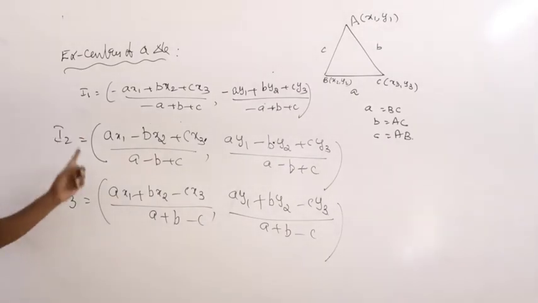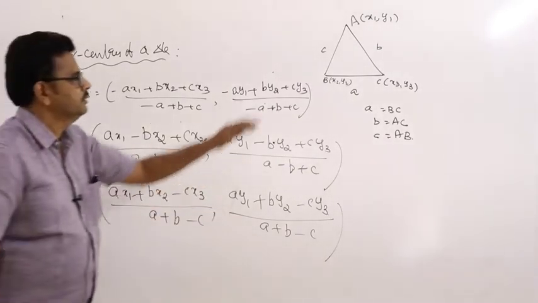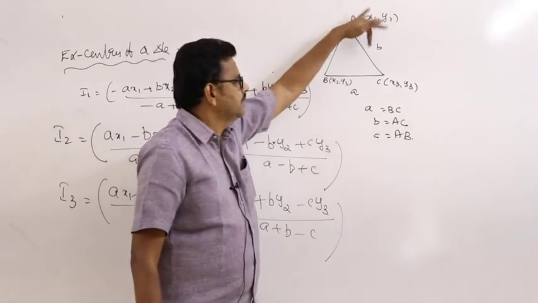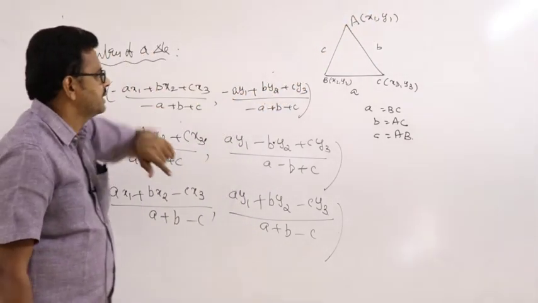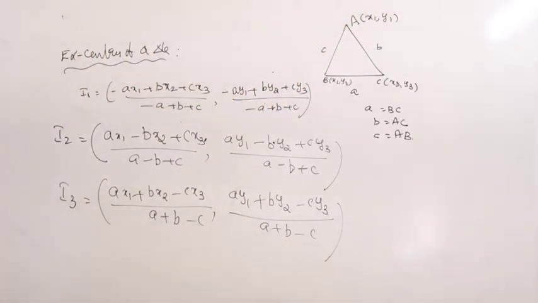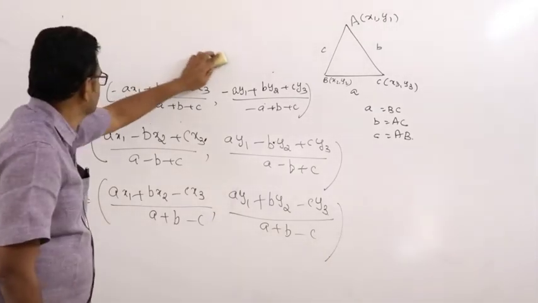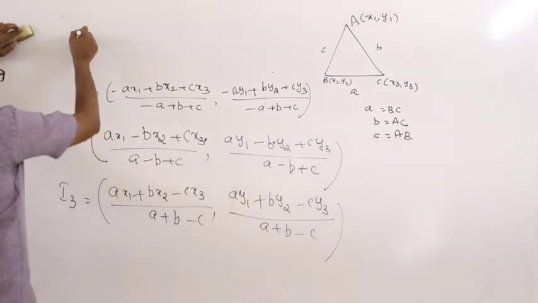So, I1, I2, I3. This is triangle ABC whose vertices are A(x1, y1), B(x2, y2) and C(x3, y3). And what about the incenter I formula?